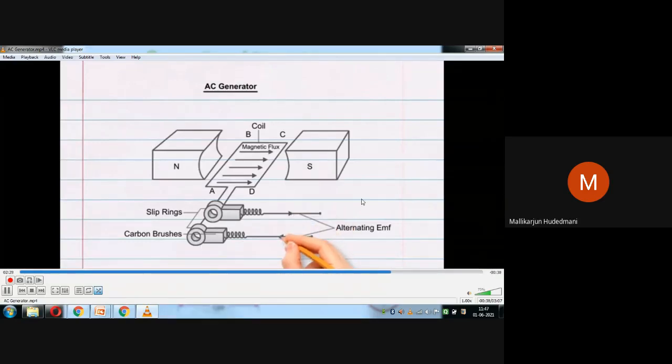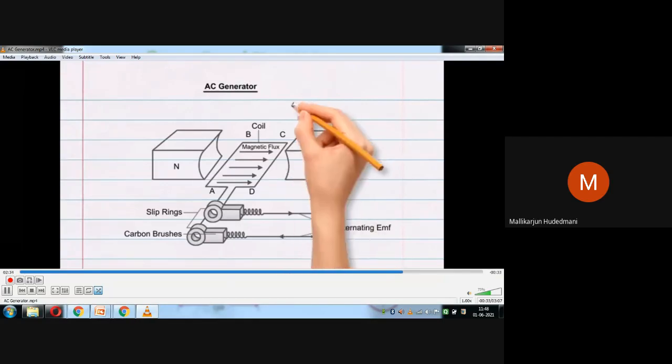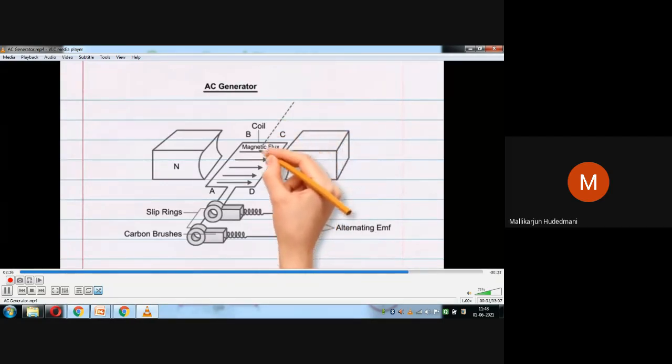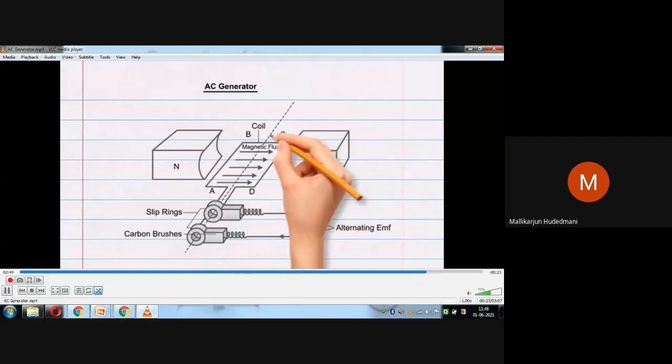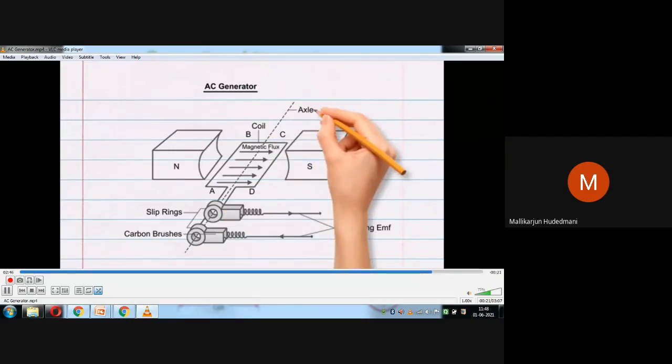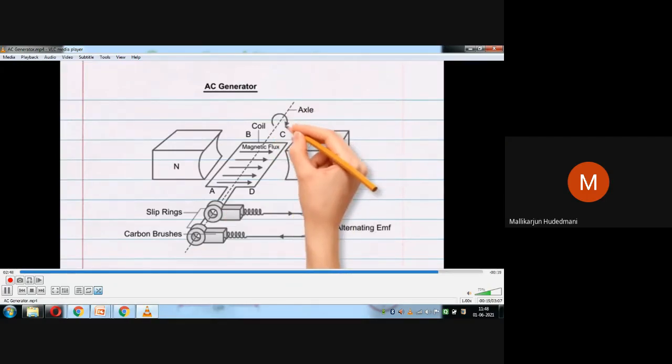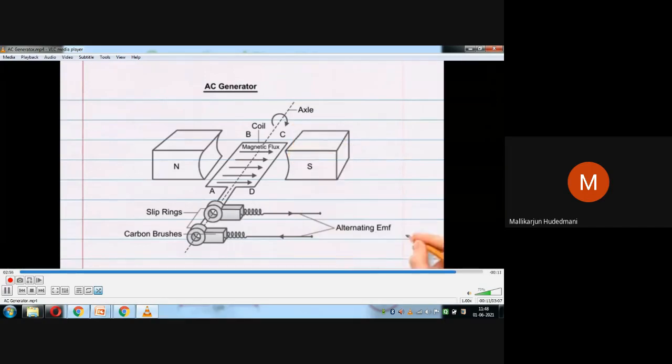So like this, one sketch is required for us to understand. This is the axis of the generator. In what direction would you like to revolve it by a prime mover? You have to mark it. Okay, this is how a simple sketch can be understood.